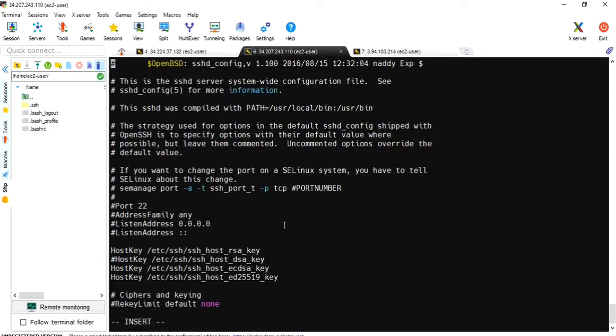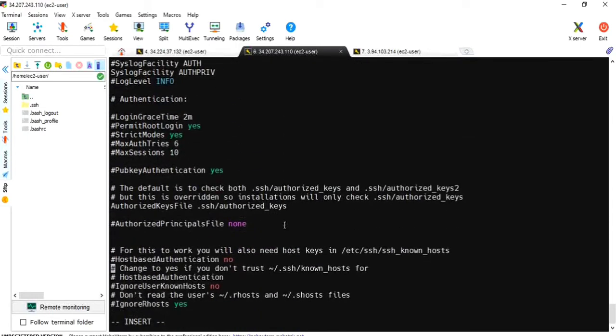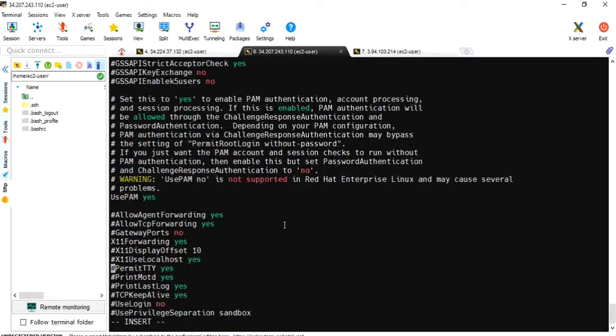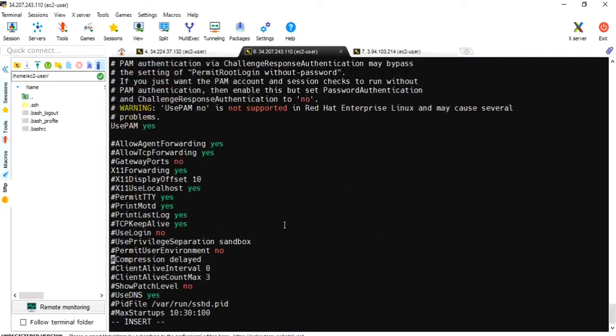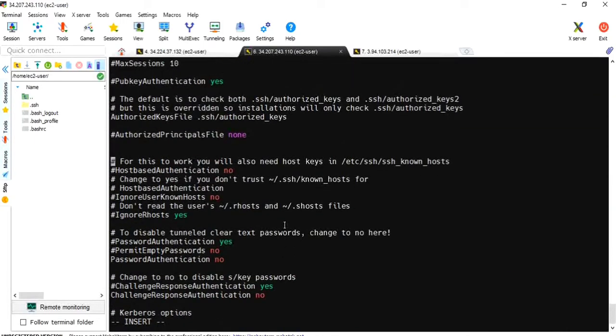Okay, go to, yeah, password authentication is actually no. I will comment it and uncomment this. Yes. Okay, escape, shift colon wq.